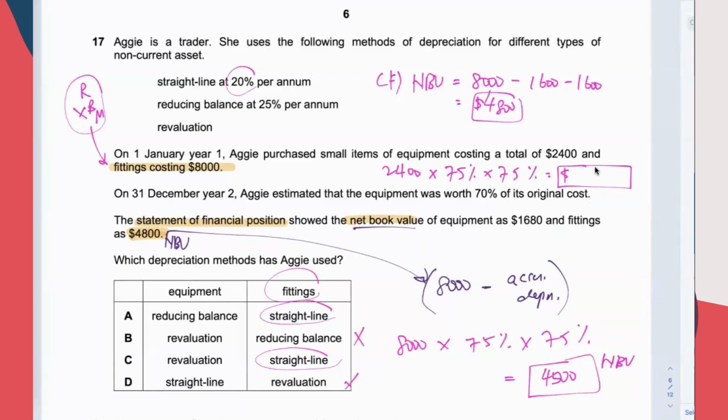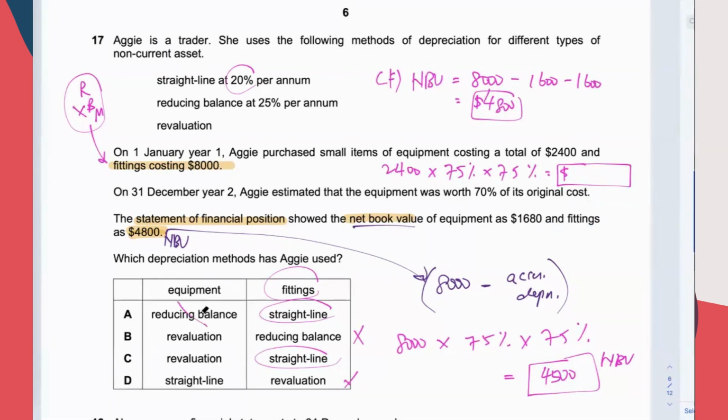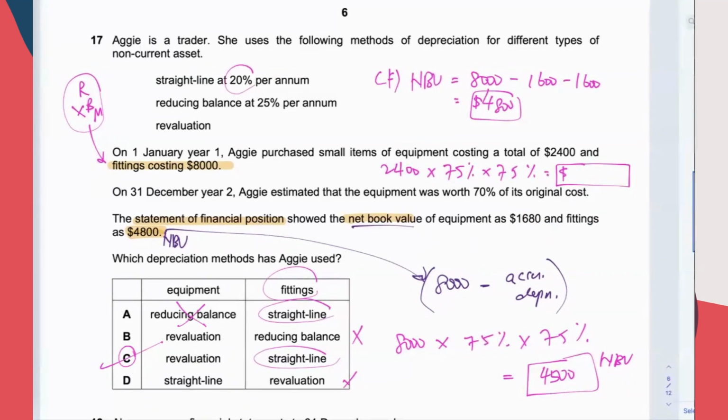2,400 times 75% once, times another time, I got 1,350. Is it the same as the net book value here? No. That means the answer is not A. The answer must be C. That's how you know which method it is. Quite a challenging question, a lot of things to do here.